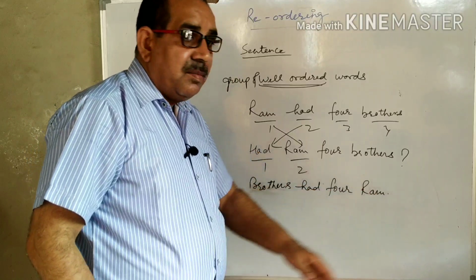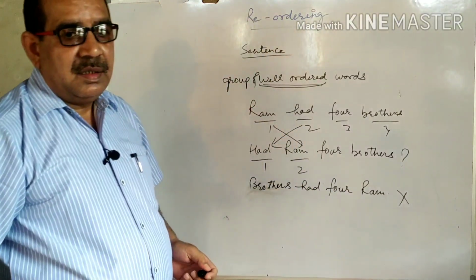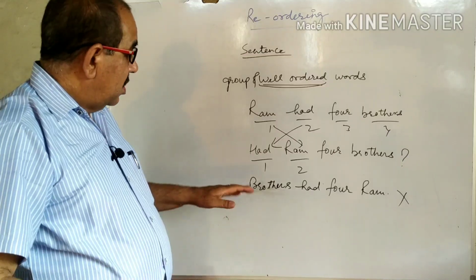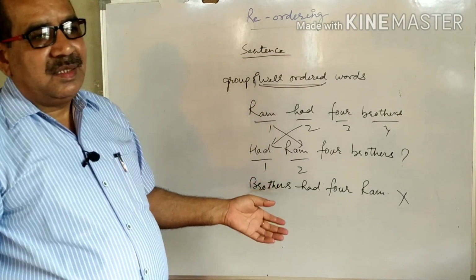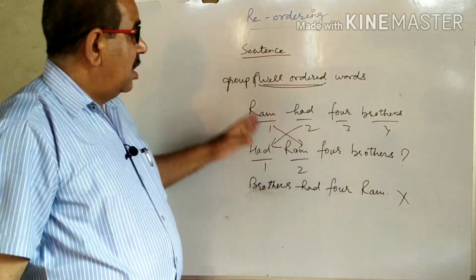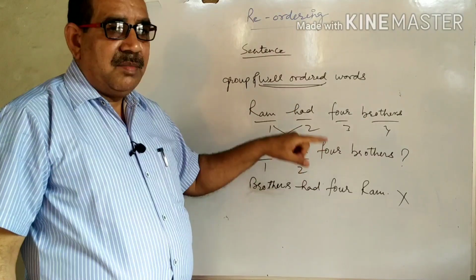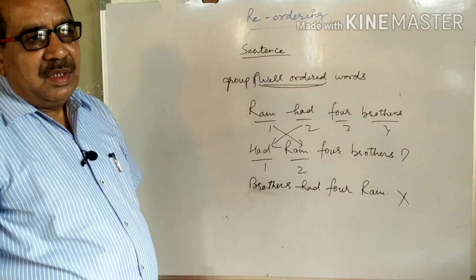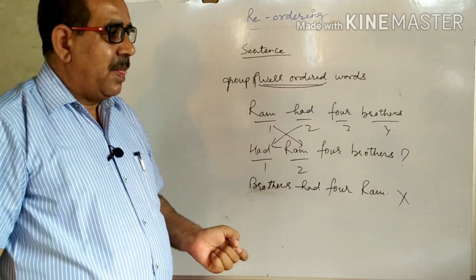Brothers had 4 Ram. The meaning of this sentence is not clear. So this kind of sentences are asked in 10th class examinations, UP board, CBSE board. How will we find out which particular number of which word is accurate or correct?